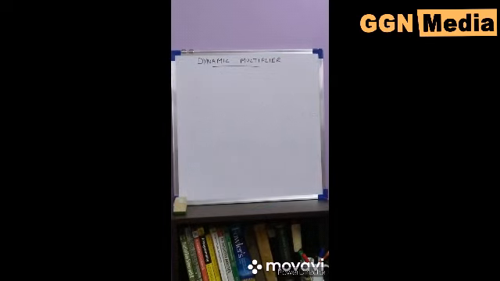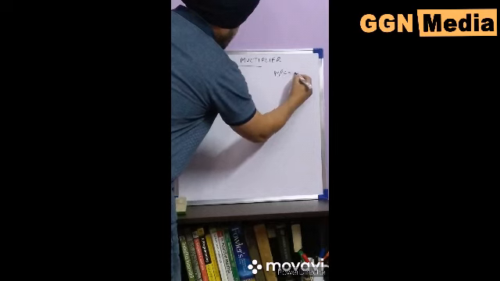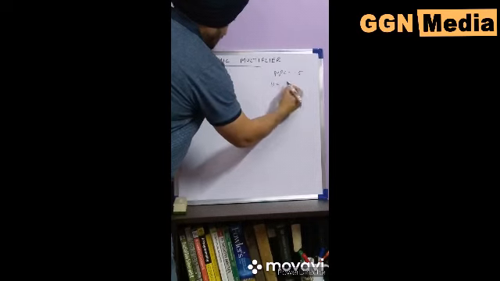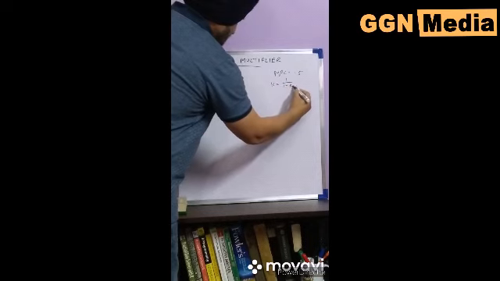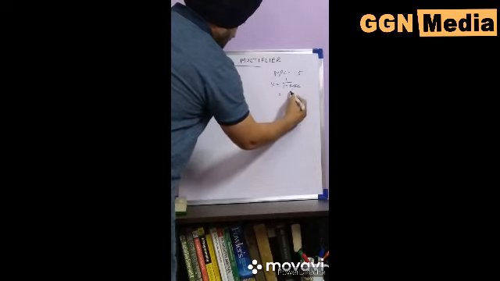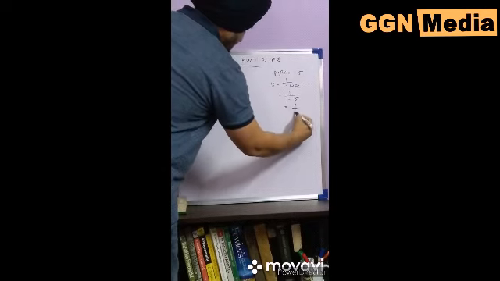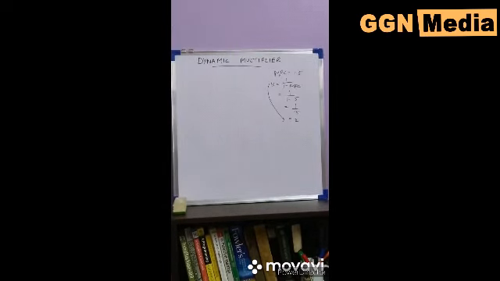Dynamic multiplier. The whole income propagation process is shown. We will show the income propagation process with the help of a table. First we will assume MPC is equal to 0.5. From MPC equal to 0.5, we can know the size of the multiplier through this formula, 1 over 1 minus MPC. When we put MPC equal to 0.5, we get 2, which is the size of the multiplier.